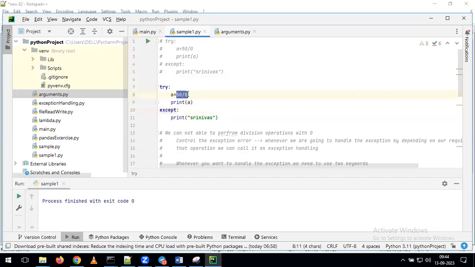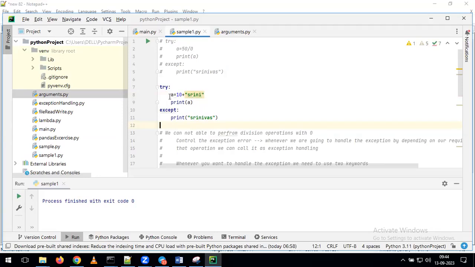I'm giving a is equal to 10 plus 3 inverse. Okay, now tell me what will happen. I commented the above lines of code and now I'm giving the fresh lines of code here. Now in this one, if I run the program, what will happen? It will populate the exception.